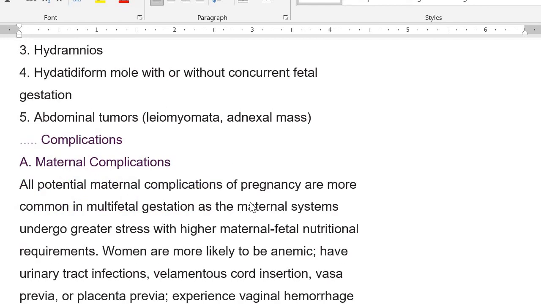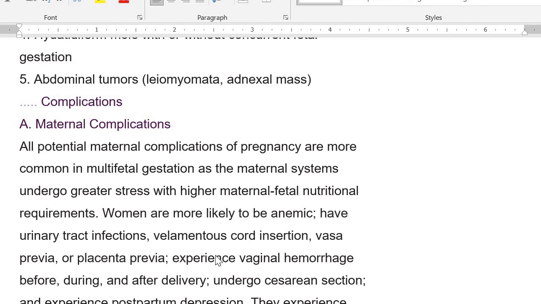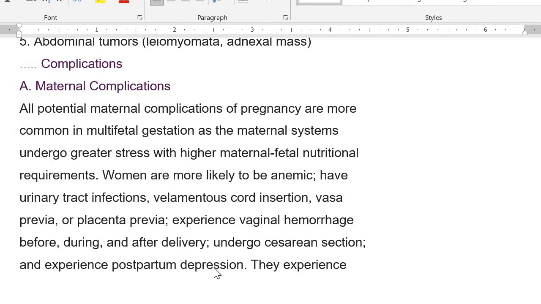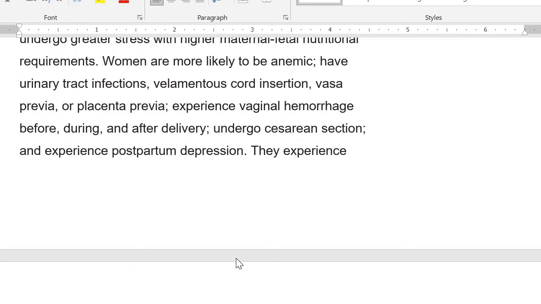All potential maternal complications of pregnancy are more common in multifetal gestation, as the maternal system undergoes greater stress with higher maternal-fetal nutritional requirements. Women are more likely to be anemic, they can have UTIs, they can have velamentous cord insertion, vasa previa, or placenta previa, and they may experience vaginal hemorrhage before, during, and after delivery, and they may undergo cesarean section and experience postpartum depression. Why postpartum depression?